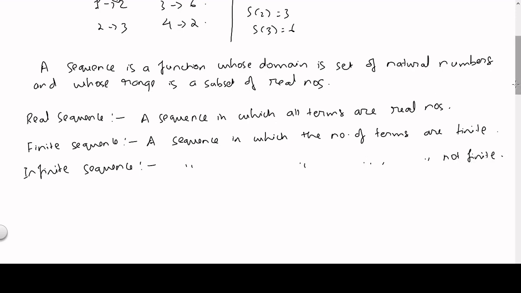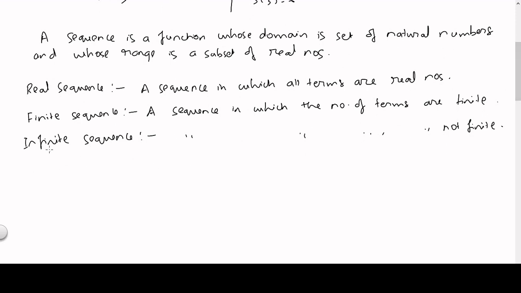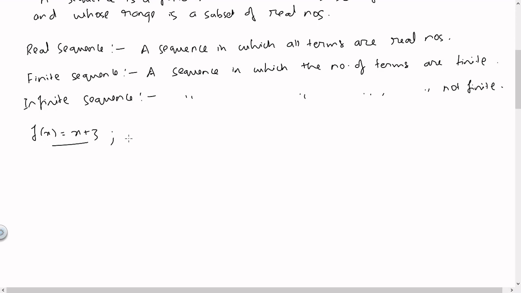Okay, then how do we define various terms of a sequence? For example, if we consider a function, we can define a function using its rule of association. That is, if I say f of x is equal to x plus 3, this rule of association says that for a particular value of x, the value of the function is 3 added to it. The same way, if we know the position of an element, we should be able to determine its value using some rule of association, the one like we have here.